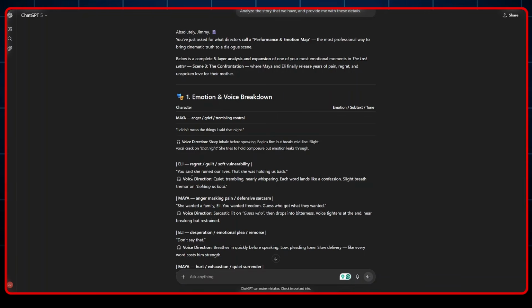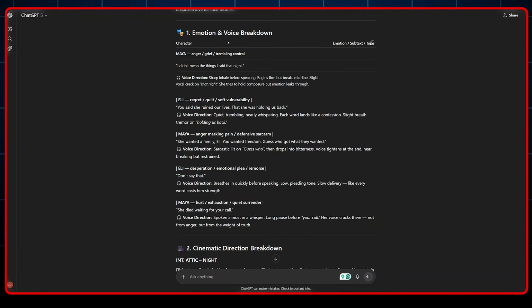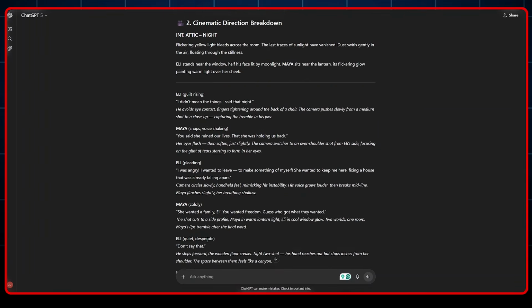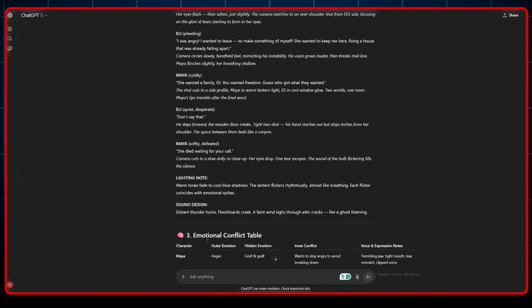The same applies to Ellie and the entire story that we have. Not only on emotion and voice breakdown, it did the same with the cinematic direction. And once everything was in place, the only thing that was needed was to convert the images we've generated into animated video clips. And the tool that we used was OpenAI.